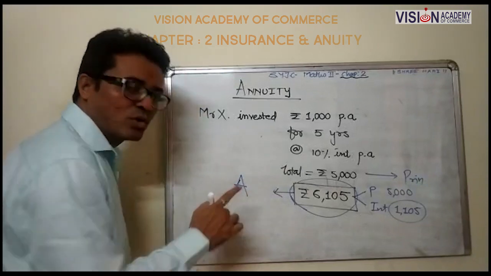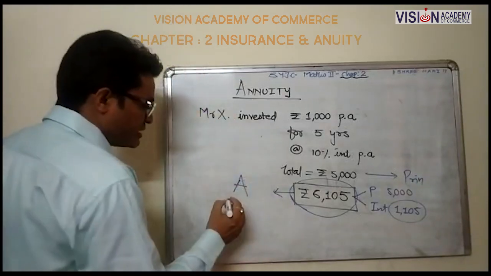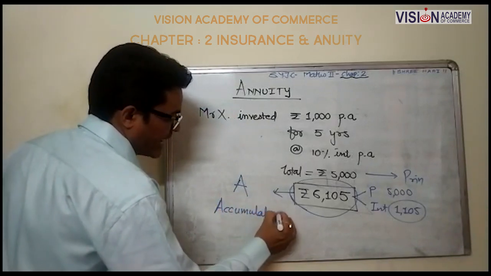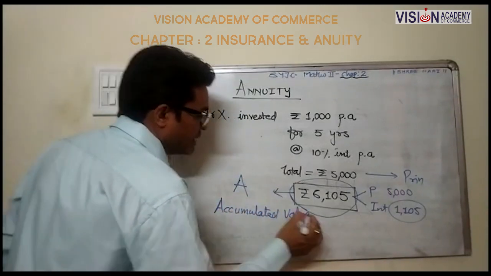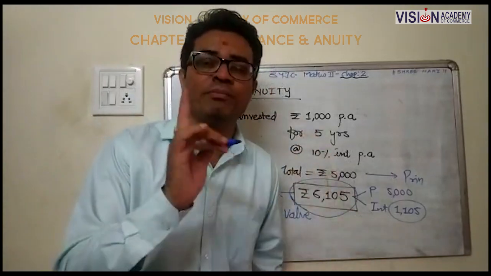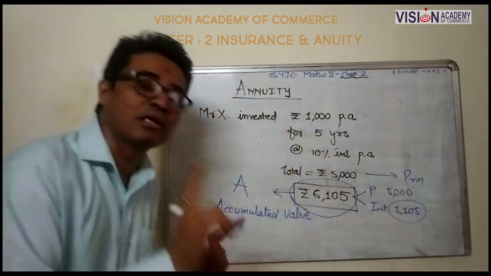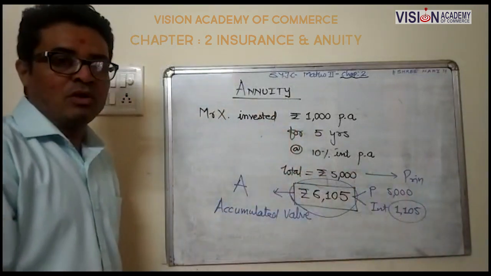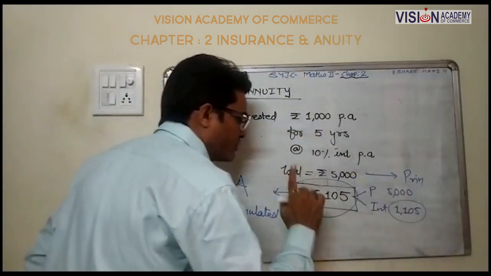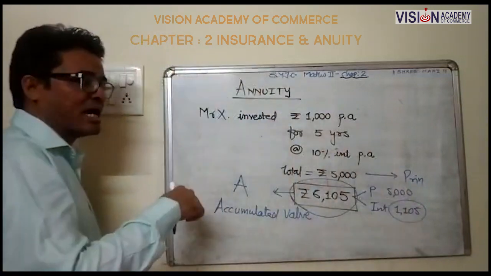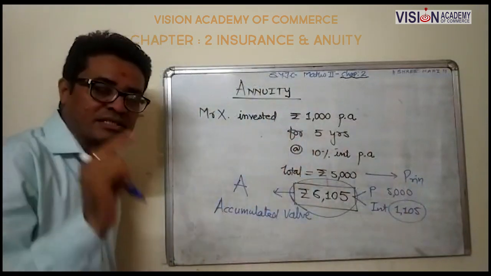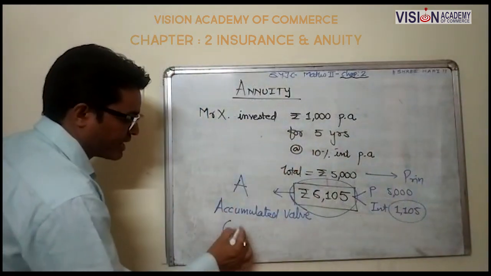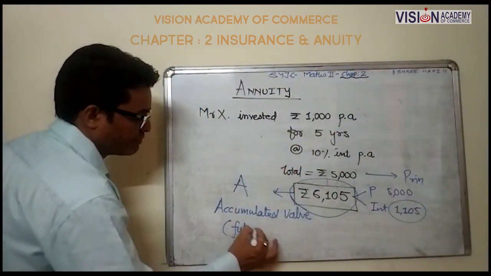Is this our annuity? No. This is our accumulated value. Listen, accumulated value means the amount which includes principal plus interest both. So आपने जो 6105 rupees receive किया after 5 years, is this your annuity? No. This is accumulated value, and it is also known as future value.